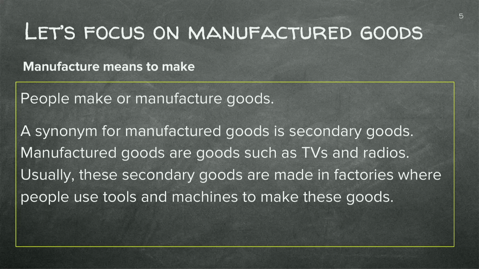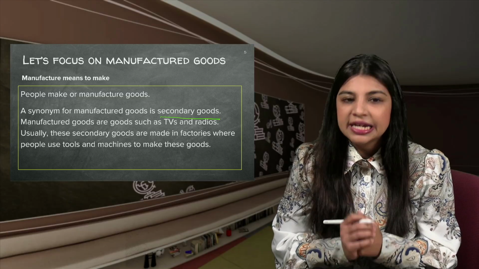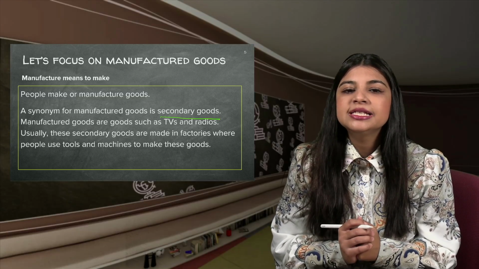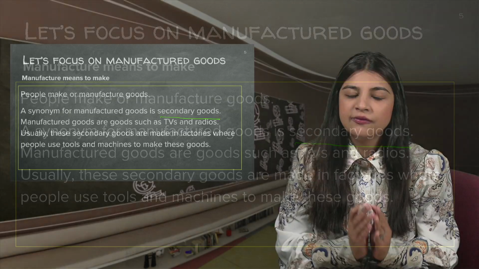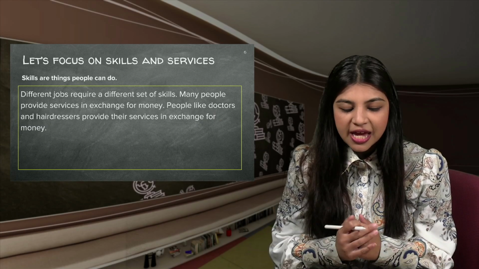So people can make or they can manufacture goods. When we think of a synonym for manufactured goods, we can also talk about secondary goods. Manufactured goods are actually goods such as TVs and radios. People use these secondary goods that are made in factories where people use tools and machines to make these goods. So it goes through many processes before it comes out as a finished product.